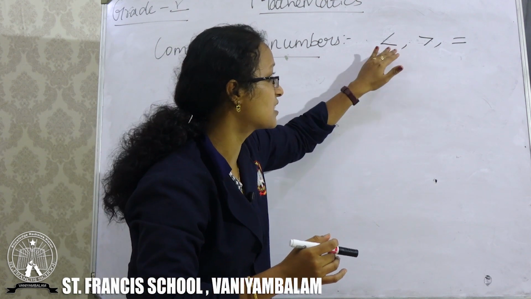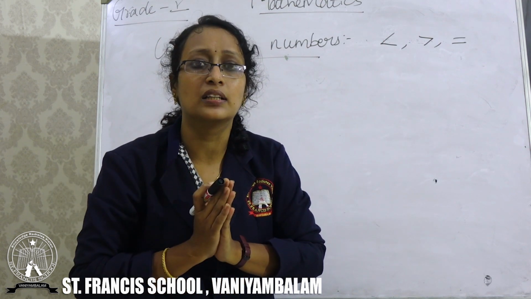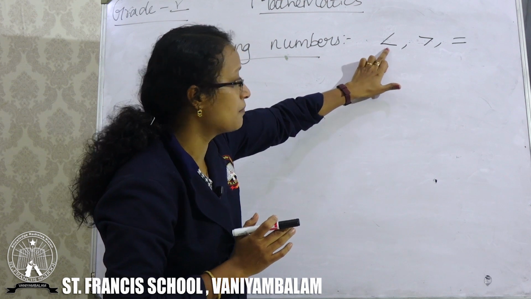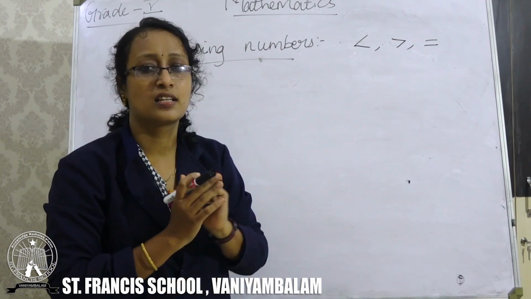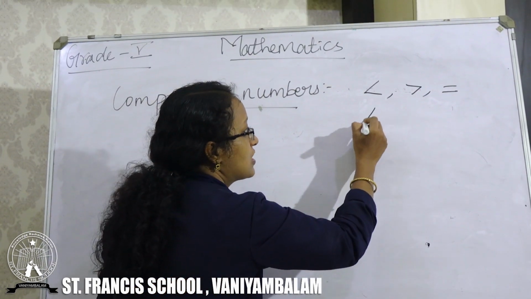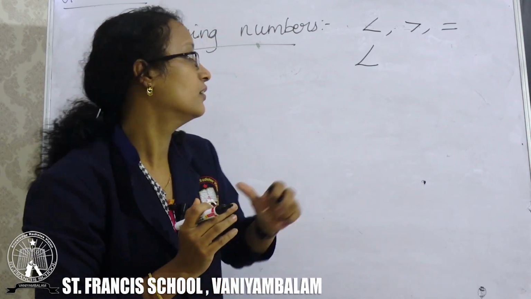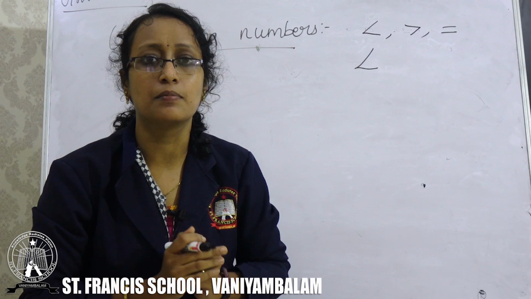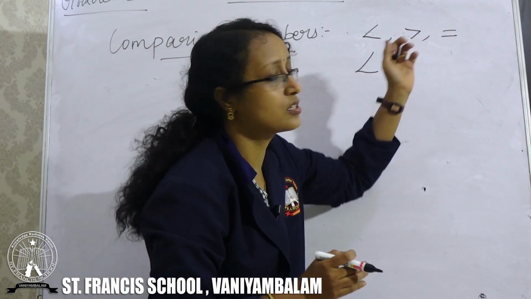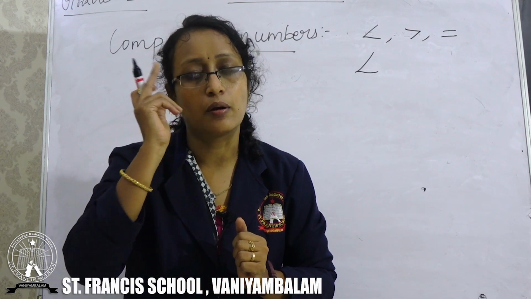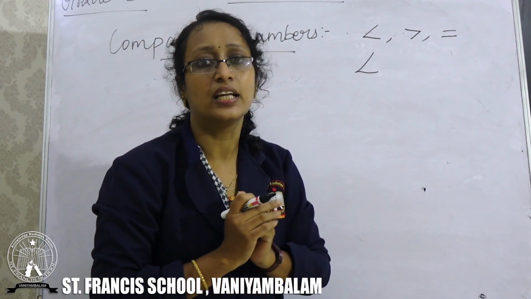How will you remember this? This symbol is the less than symbol. See, this symbol looks like an English alphabet, the letter L. What is the first letter of less? L. So this symbol is the less than symbol. Obviously the other symbol is your greater than symbol, and you know this is your equal to symbol. So you remember: this is your less than symbol, greater than symbol, and equal to symbol.